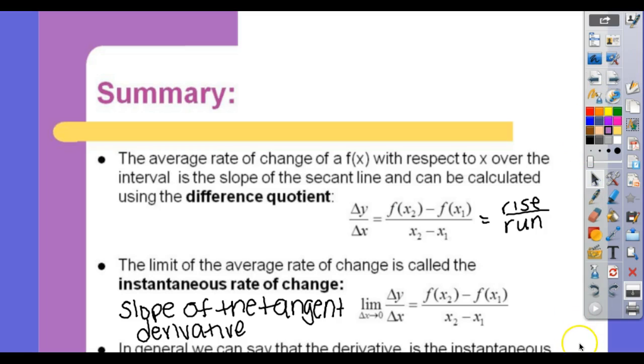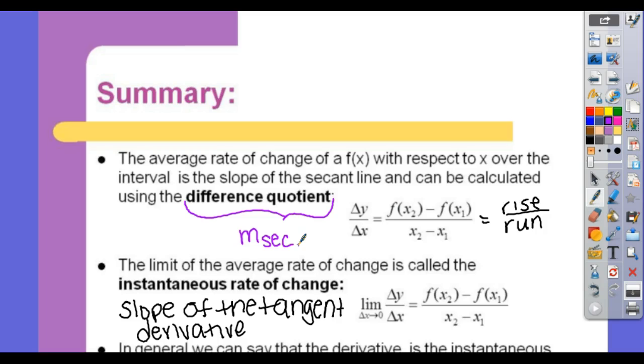So far we've talked about average rate of change with respect to an interval. This has a fancy name called the difference quotient. So sometimes your textbook will refer to the difference quotient. The difference quotient is the same thing as what? There we go. The difference quotient is the slope of the secant.